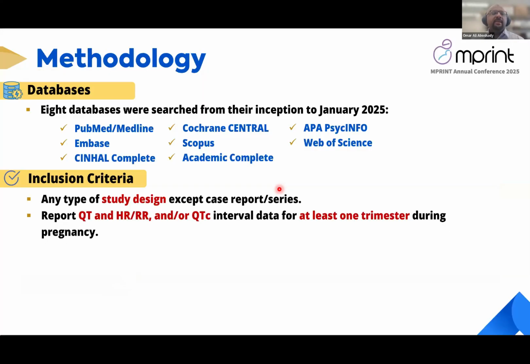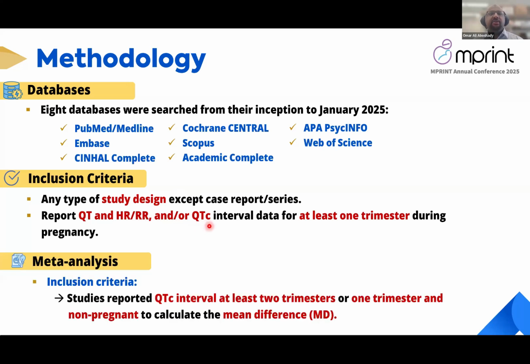So we conducted a comprehensive search in 8 medical databases from their inception to January 2025. We added any study design except case report and series, and the study should report QT and heart rate or RR interval and/or QTc interval for at least 1 trimester during pregnancy. If the study reported at least 2 trimesters, or 1 trimester and a non-pregnant control, we did meta-analysis to calculate the mean difference between the groups.